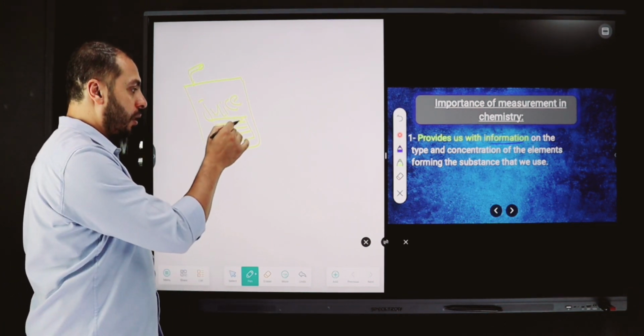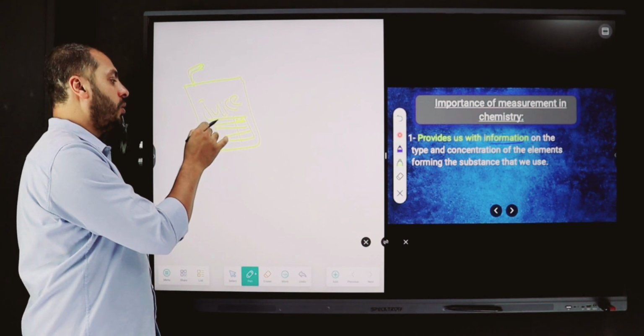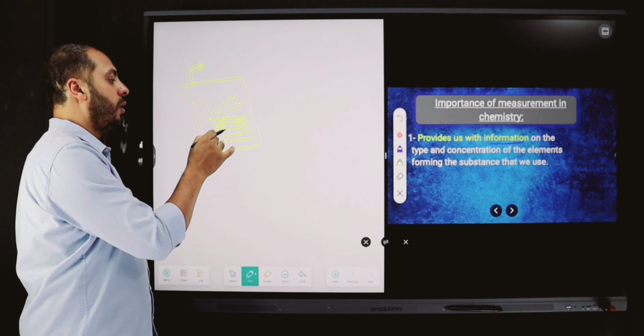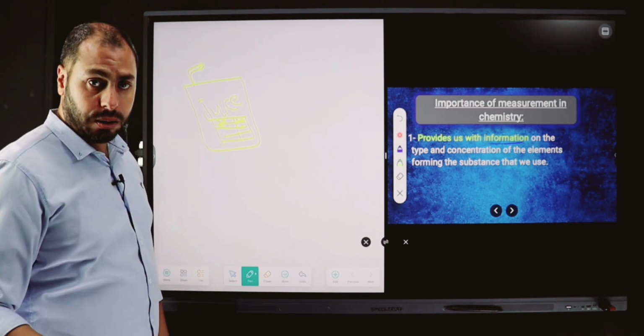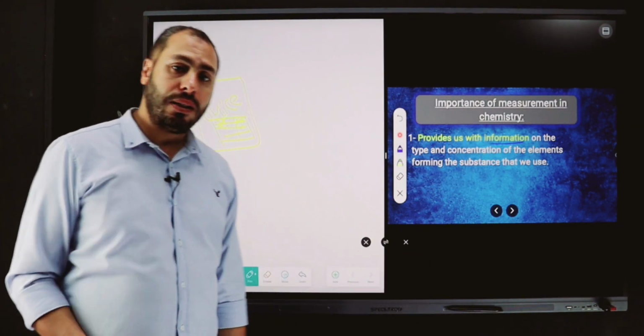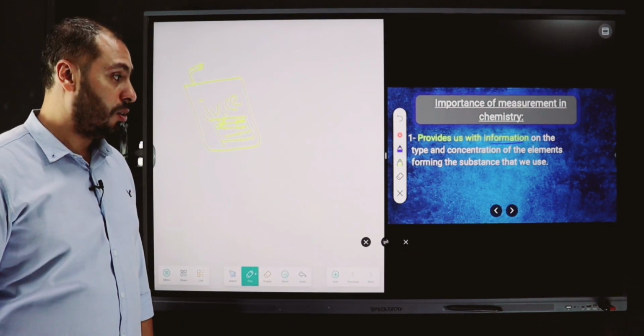So for example, we can find Na with a ratio of 2.5, calcium with a ratio of 3.3, and so on. This gives us information about the substance and its type that we use daily.